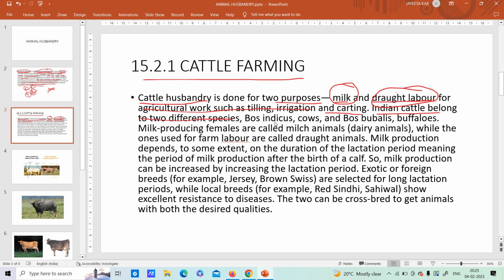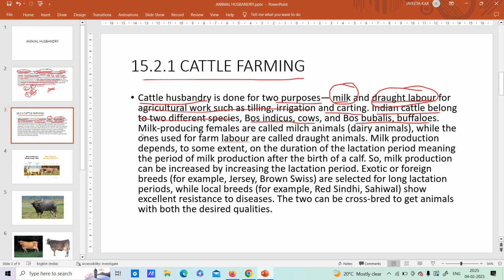Well, what are those species? Bos indicus, that is the cows, and Bos bubalis, that is the buffaloes. So the Indian cattle we have are of two species. You have to remember all this. Bos indicus, that is the cows that we say, and Bos bubalis, the scientific name of buffaloes.